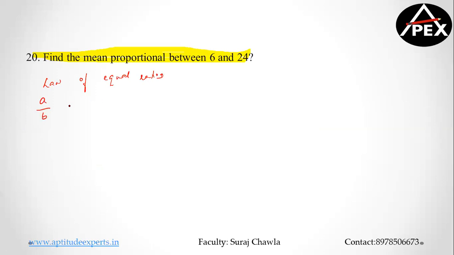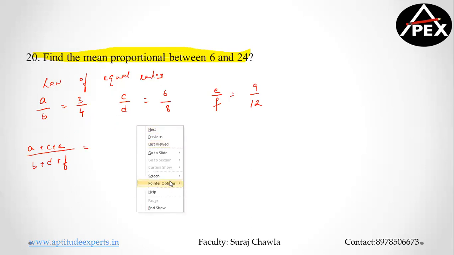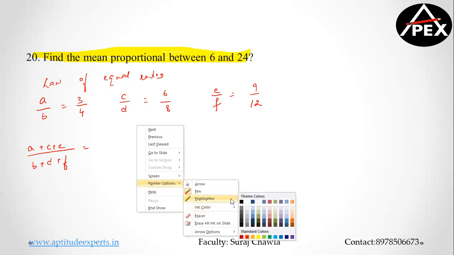Suppose I'm talking about, let's say A by B is equal to 3 by 4, okay? I'm saying C by D is equal to 6 by 8. Let's say E by F is equal to 9 by 12. Clear? Now give me the value of A plus C plus E divided by B plus D plus F. Can you get the value of this, please? Solve through the basic method, Ishwar. Just do not apply the shortcut here. I wanted to solve through the basic method.